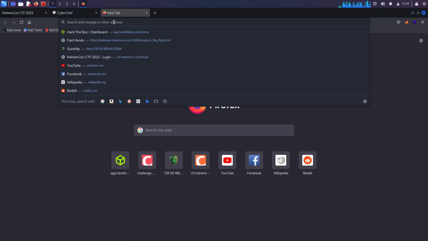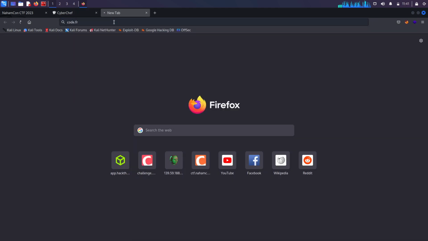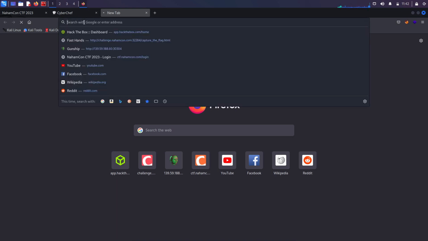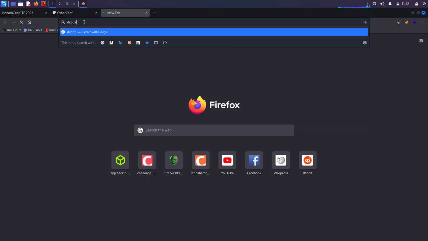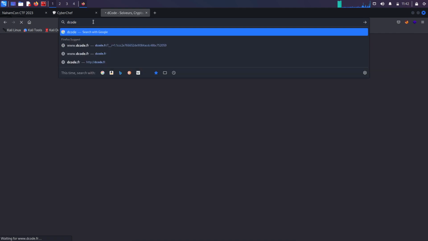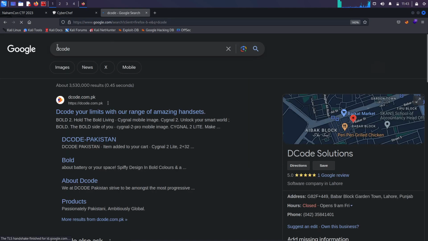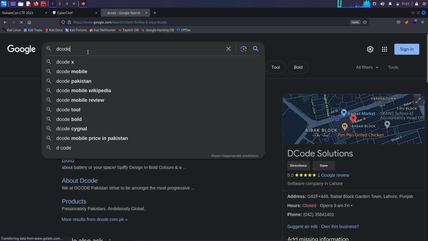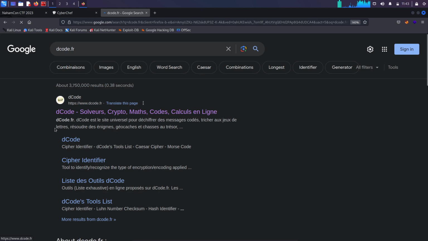So the other one is code.fr, I believe. I don't know exactly what the full name is, but let's see. Or I believe it is not code.fr. I think it is decode.fr. Or let's do decode and let's see what happens. Yeah, I think it was decode.fr. So let me try it again. Decode.fr, and let's see what we get now. Yeah, that is this one. I just forgot the name.